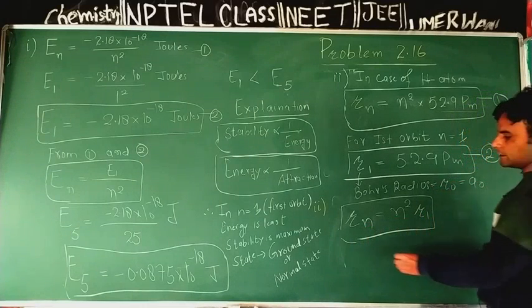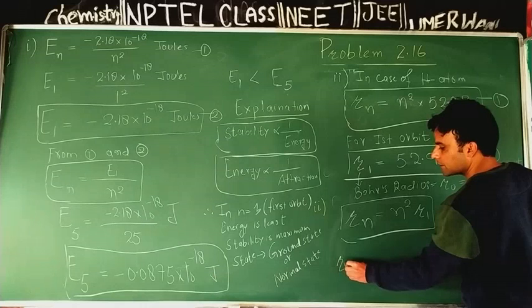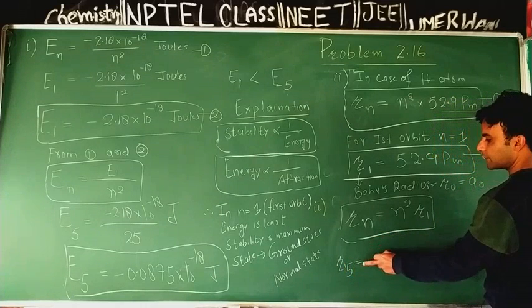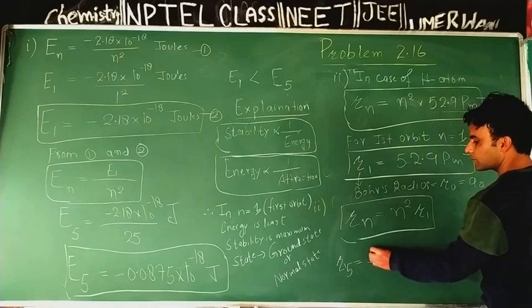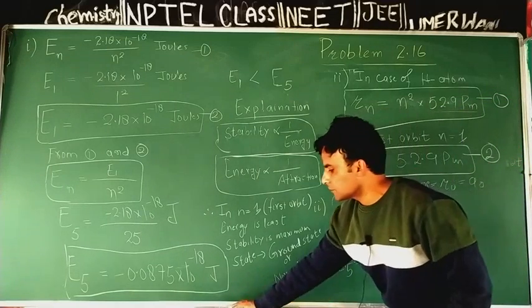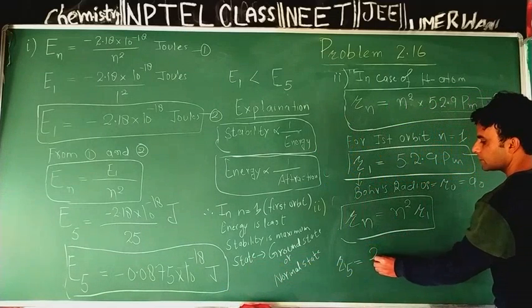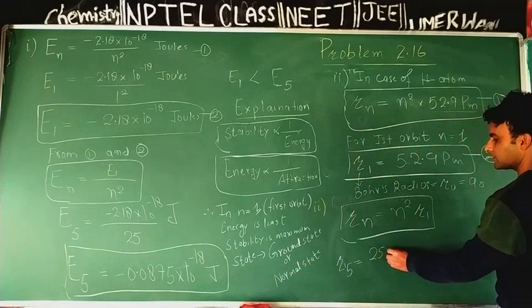Now here I need to calculate radius of fifth orbit. Radius of fifth orbit will be equal to 5 square, which is 25. Radius of fifth orbit will be 25 times radius of first orbit.